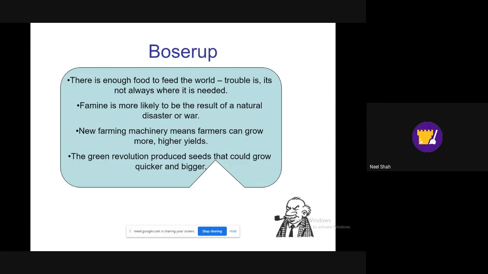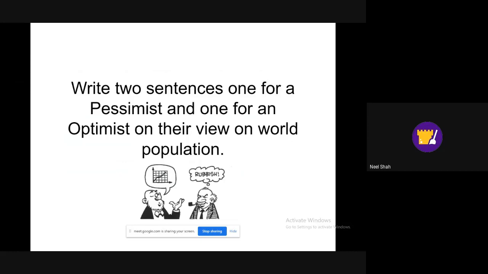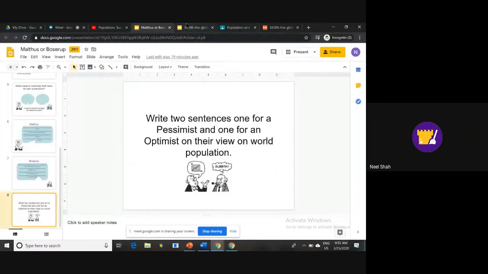So actually we can produce much more food in the same area of land as we would have done hundreds of years ago. So even though there are lots more people, we can make lots more food using the same space. And so Boserup might argue that it doesn't have to be a problem. The more people we are, the more we use this land in this way. Okay, so in a nutshell, those are the two theories that you need to know about.